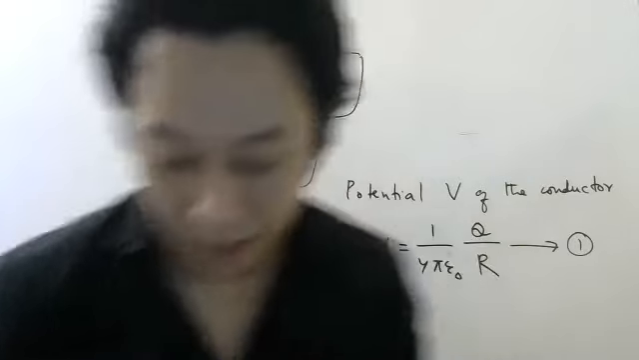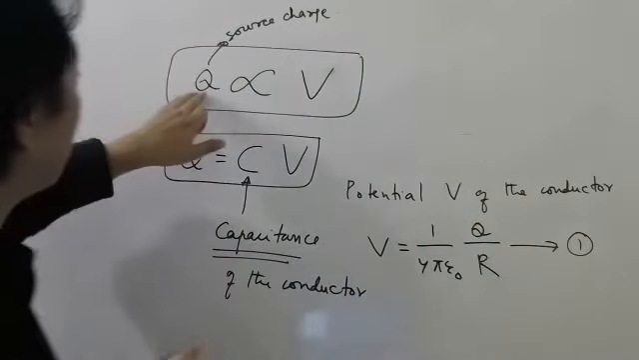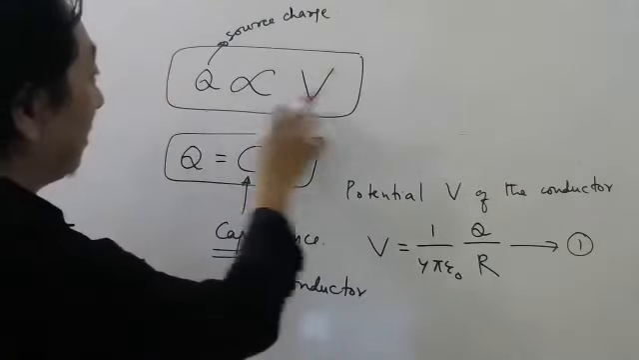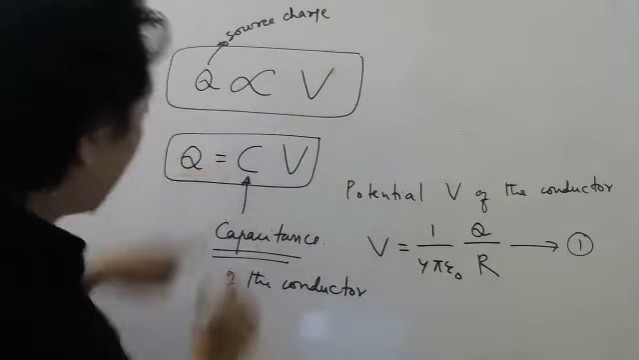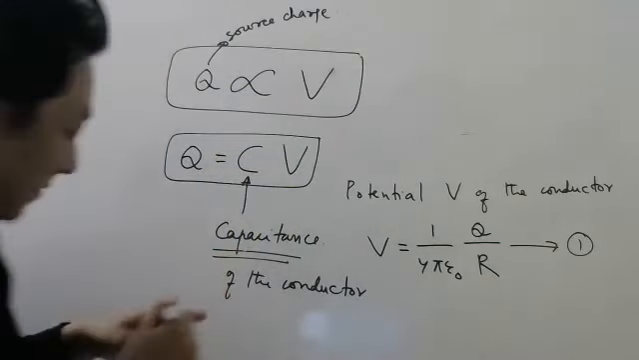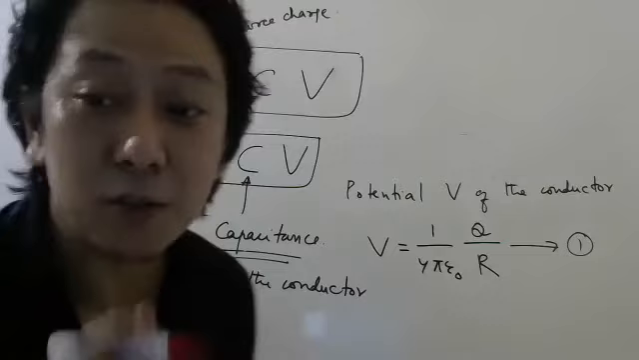Okay, very good. So the more is the charge on the conductor, the more will be the potential. So it is directly proportional. The constant of proportionality is given the name capacitance. Now let us see why it is called capacitance.